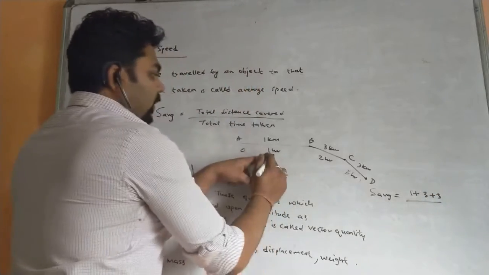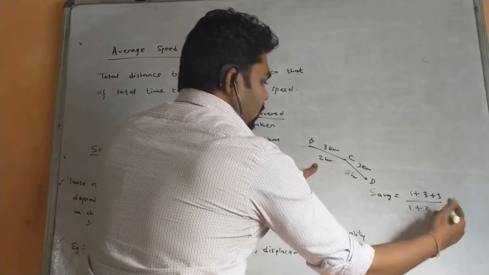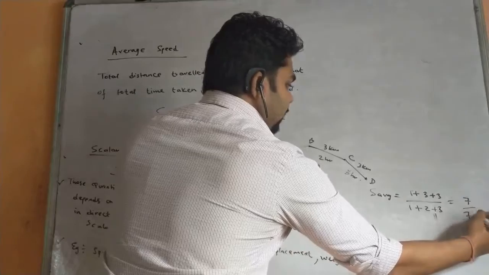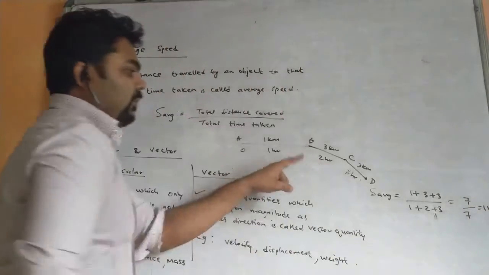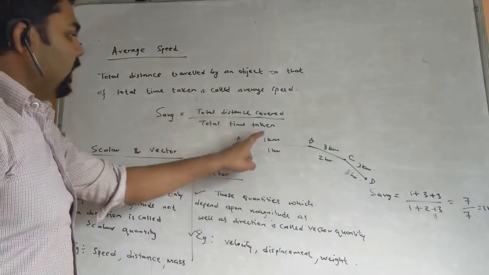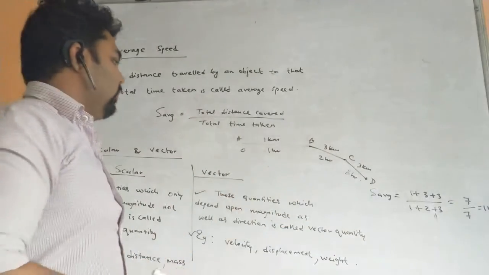Similarly, total time taken 1 hour plus 2 hours plus 3 hours. That means 7 by 7. That means 1 kilometer per hour is the average speed. So this is the meaning of average speed. Total distance by total time. Total distance you have to add by total time taken. So this was the average speed.